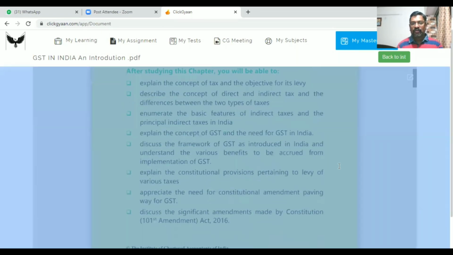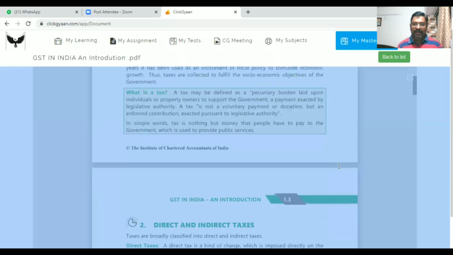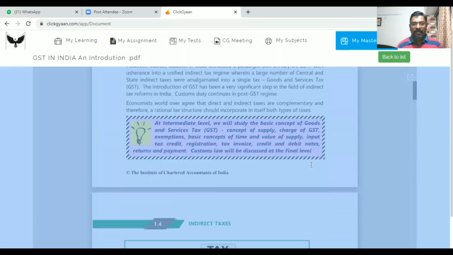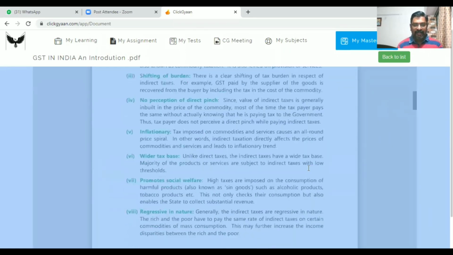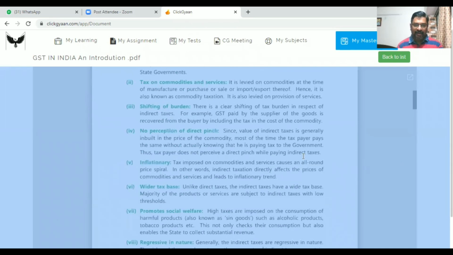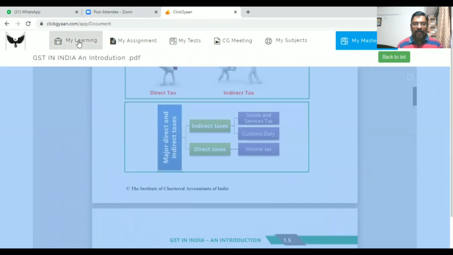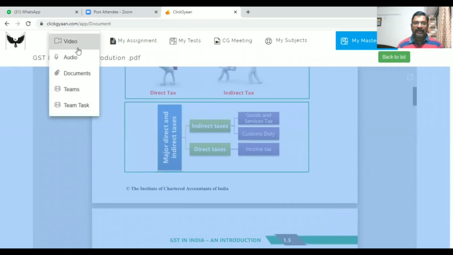So you can also go through there. It is freely available. From the ICA site, there are materials available for your reading. So these are the two materials: one is video, second one is documents.